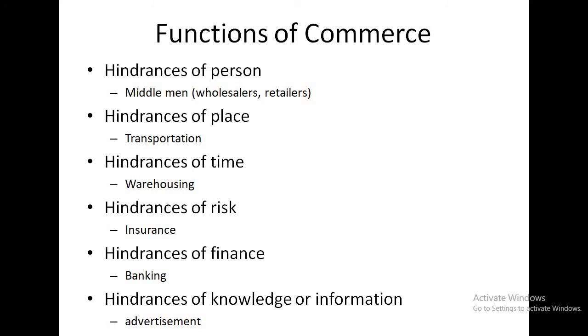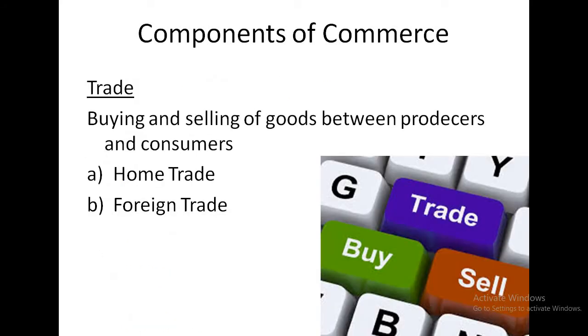The last one is hindrances of knowledge or information. So this means absence of information about the existence of a product in the market. This is removed by advertisement. Next, components of commerce. Two components are there for commerce. One is trade and the other one is auxiliaries to trade.